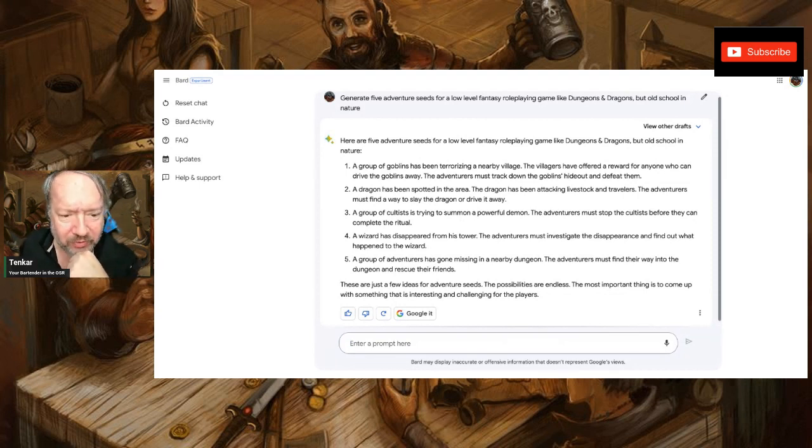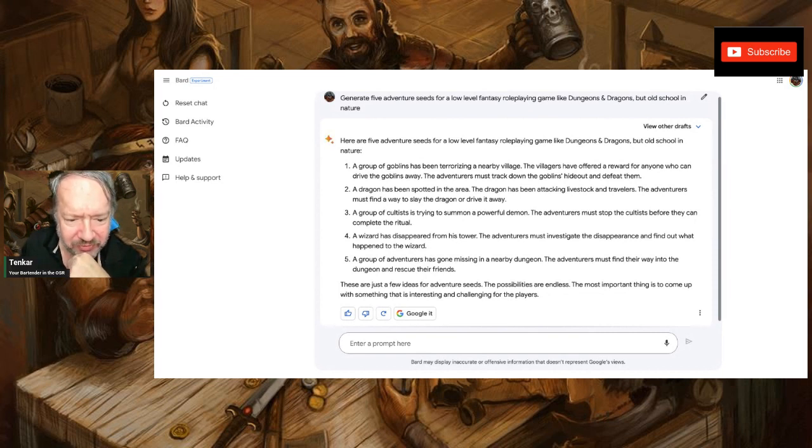3. A group of cultists is trying to summon a powerful demon. The adventurers must stop the cultists before they complete the ritual. Okay, it could be a low level cultist. All right. A wizard has disappeared from his tower. Well, that sounds familiar. The adventurers must investigate the disappearance and find out what happened to the wizard. I'm really preferring the ChatGPT stuff. It gives you a lot more to go for. It's a lot more inspirational.